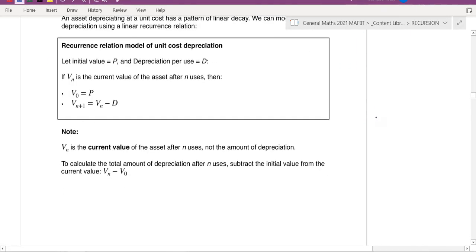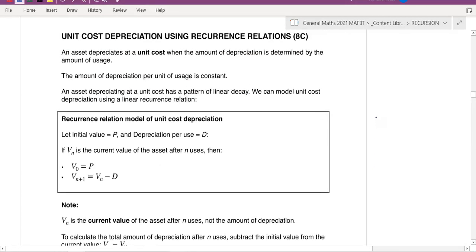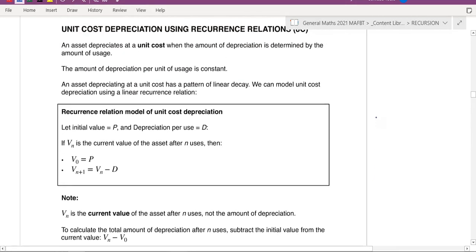Okay, this is the last one, and then you guys can start working. So this one here is a little bit trickier because you got a unit cost depreciation. It depends basically on two factors. When you buy something, it doesn't always decrease by a certain amount depending on the value of the market, for example. Like when you use a car, the value decreases based on how many kilometers you drive.